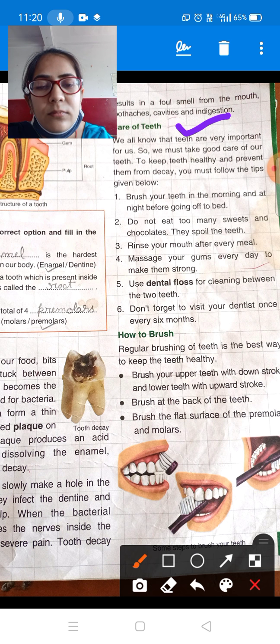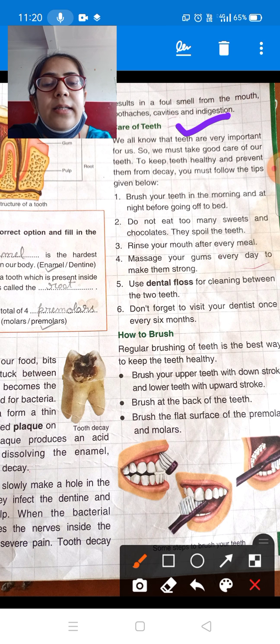Okay. The next is, rinse your mouth after every meal. If you are eating anything, just after that rinse your mouth so that the food particles do not stick to your teeth. Okay. The next is, massage your gums every day to make them strong. The light pink colored gums you should massage so that they can be strong.